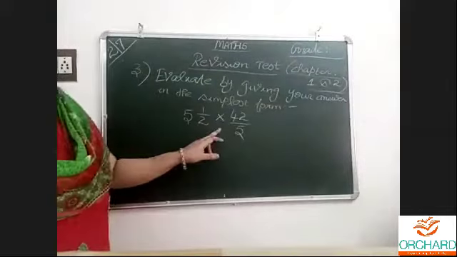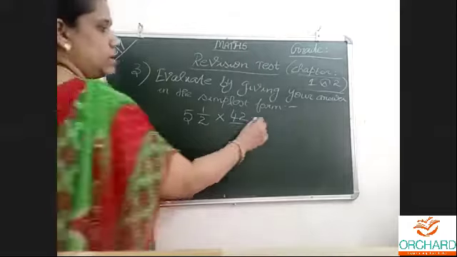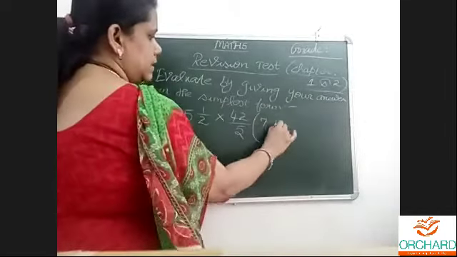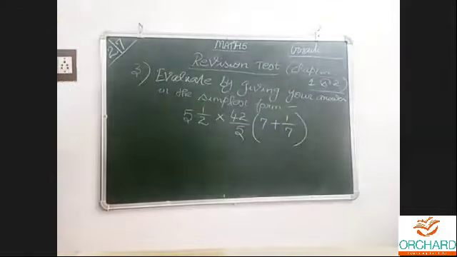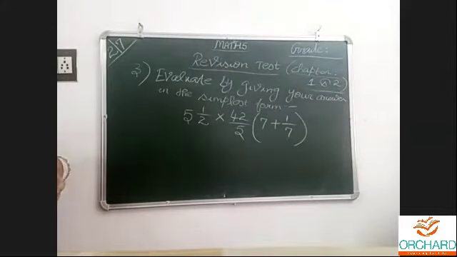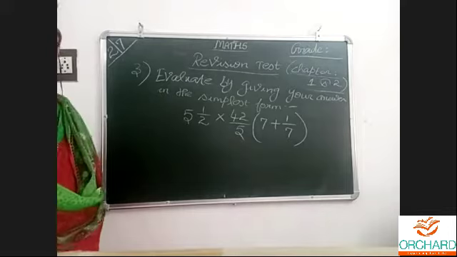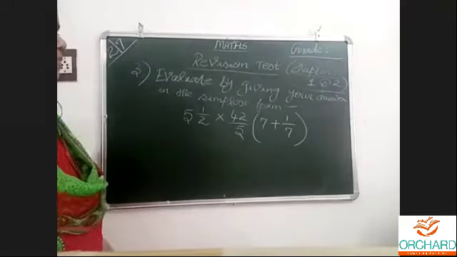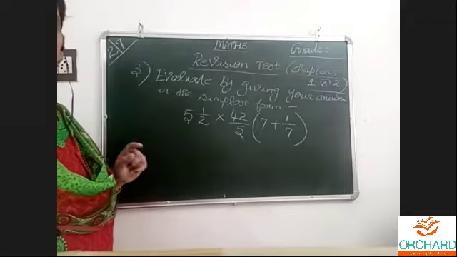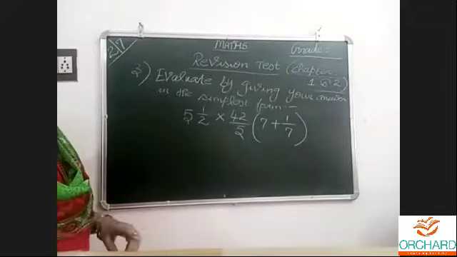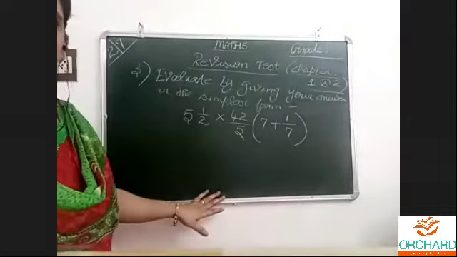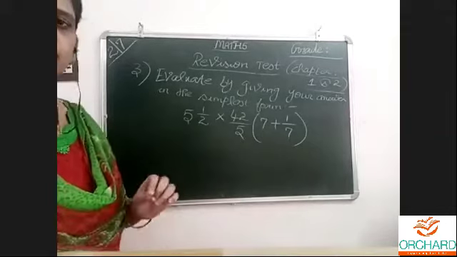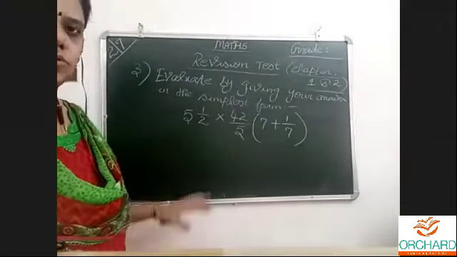5 1 by 2 multiplied by 42 by 5, in the brackets 7 plus 1 by 7. Do this. I know the answers already. I have solved in my notebook. After this, keep your video on and show me. I'll check everyone's video. Then I will be doing here. The correction you should do with the pencil. You have to do this now.